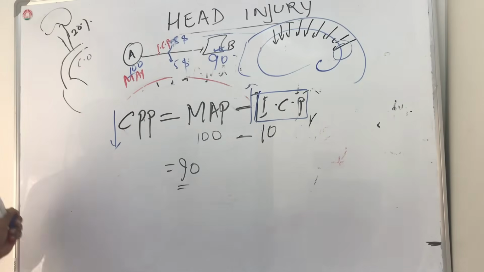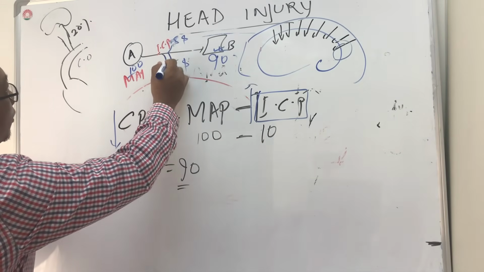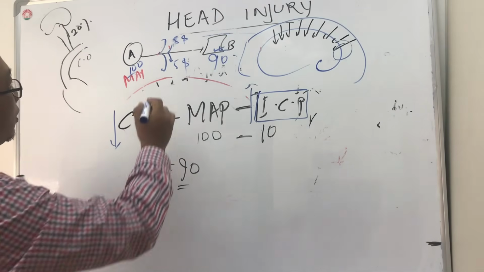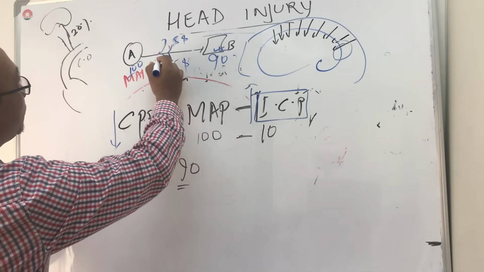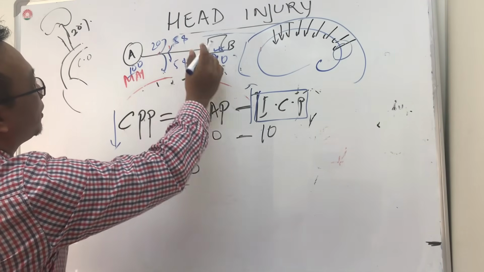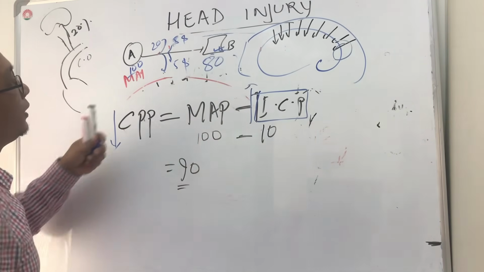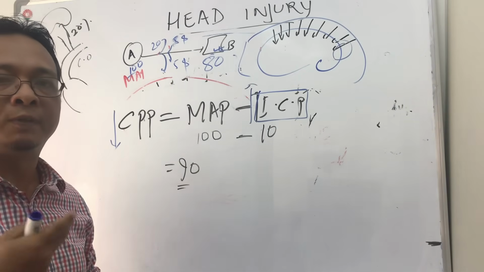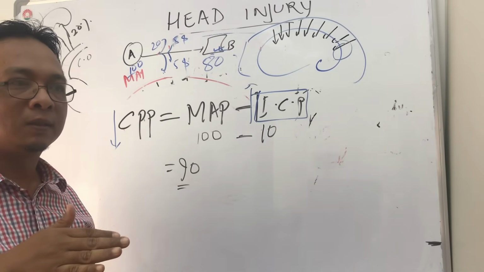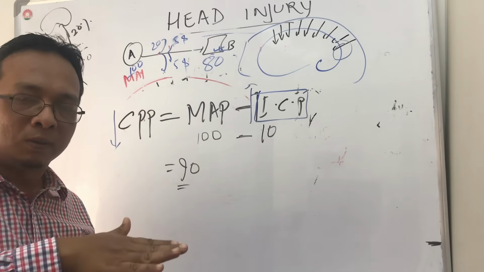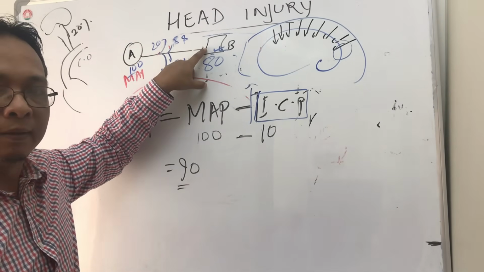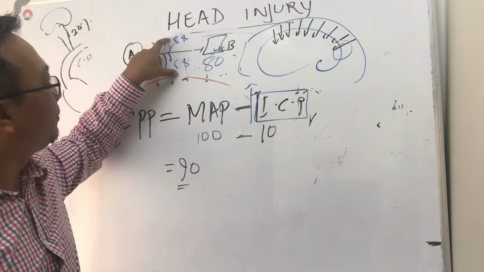This will go down. It's like if you have more debt on the road, if you have to pay some more loans on your way, he will receive less. So if you have to pay around $20 on your way, how much will he receive? 100 minus 20, that's 80. So he is receiving less. Now he has to fight for his survival. He has to work hard because he is receiving less, so his quality of life will go down because you are paying more loan or debt on your way.